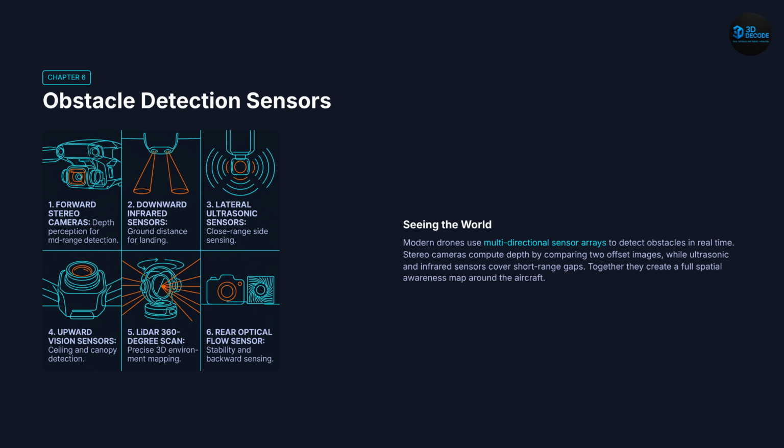Next, obstacle detection sensors. One of the most advanced drone technologies is obstacle detection. Modern drones use stereo cameras, infrared sensors, ultrasonic systems, and LiDAR scanners to detect nearby objects in real time. These sensors continuously build a spatial awareness map around the aircraft. The drone can then slow down, stop, or reroute automatically to avoid collisions.